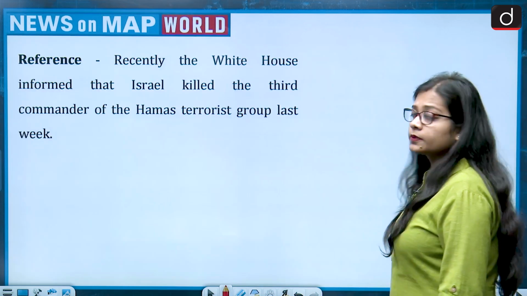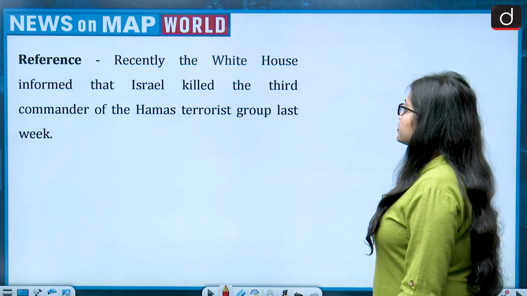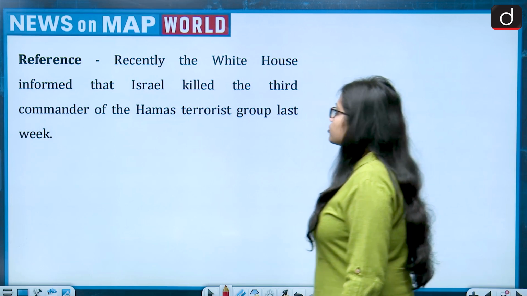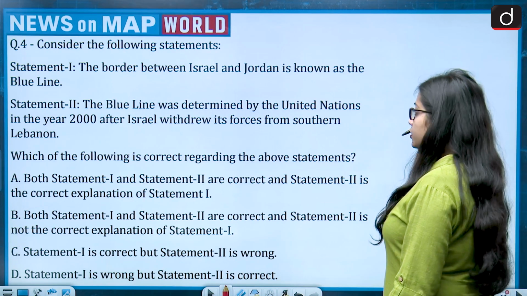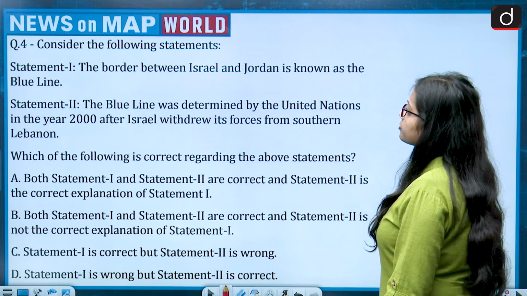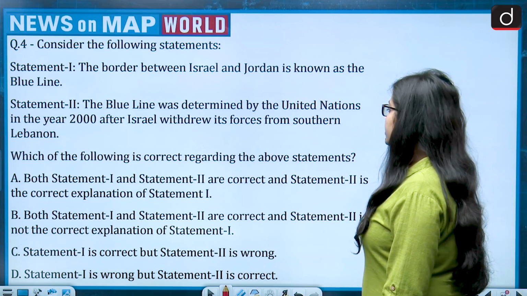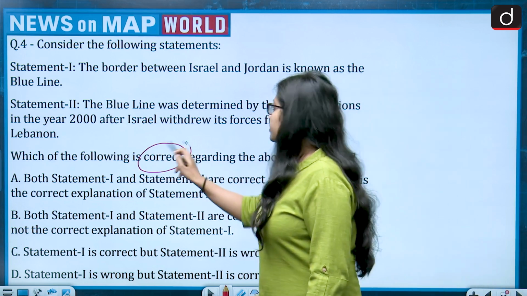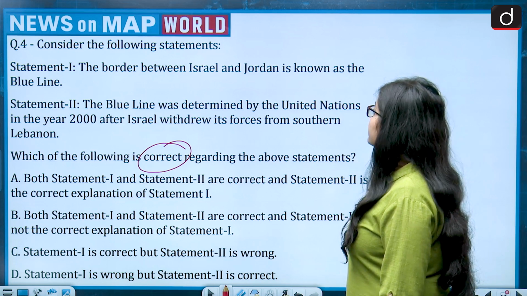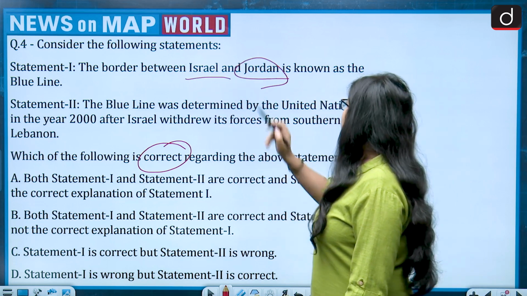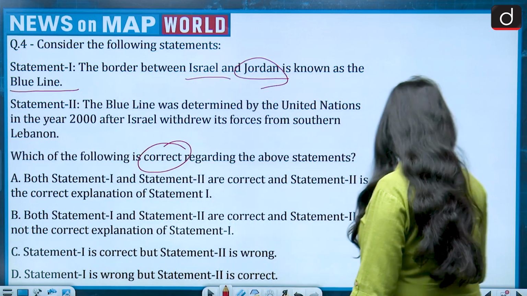Now the next question. Recently the White House informed that Israel killed the 3rd commander of the Hamas terrorist group last week. This brings Israel to the news. The question is, consider the following statements. There are 2 statements given and we have to find which of the following is correct regarding the above statements. So let us first read statement 1. The border between Israel and Jordan is known as the Blue Line. Let's see.